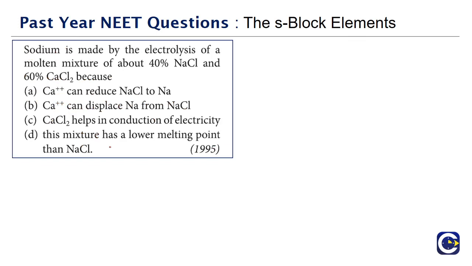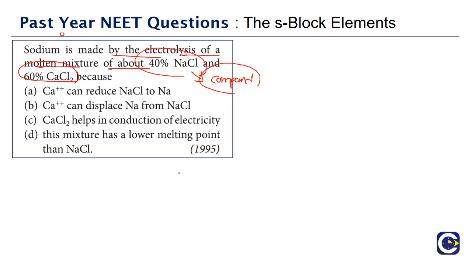Next we have a question that came in the year 1995. Sodium is made by the electrolysis of a molten mixture of 40% NaCl and 60% CaCl2. Whenever we have molten mixtures along with the original compound, this is the original compound. We are trying to produce sodium, so the original compound is sodium chloride. If you do electrolysis of molten sodium chloride, we must get the sodium metal formed at the cathode.